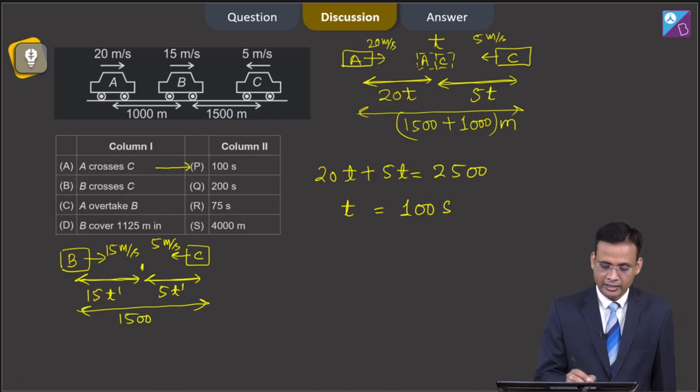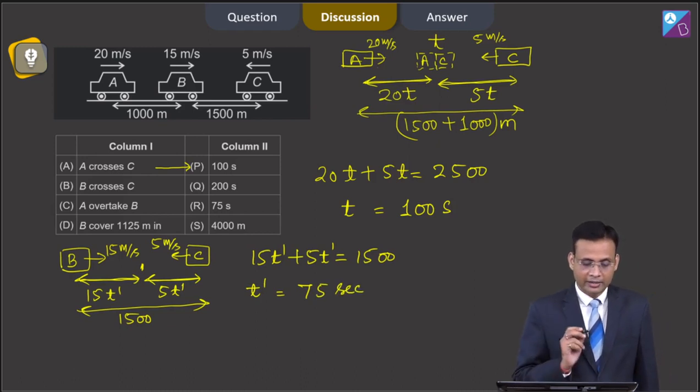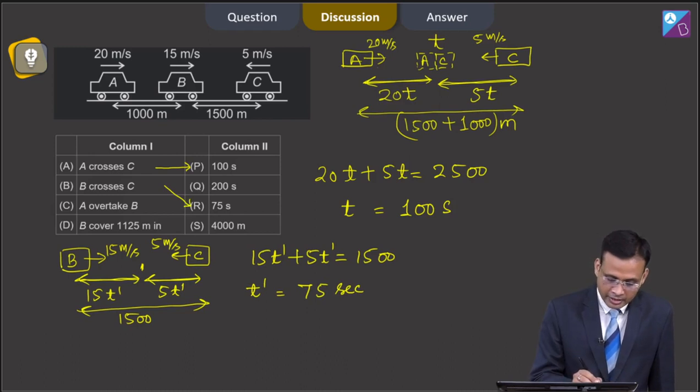So, 15t dash plus 5t dash is equal to 1500. From this equation you can calculate the time t dash when car B crosses C. It will become t dash equal to 75 seconds. So, B matches with option R.